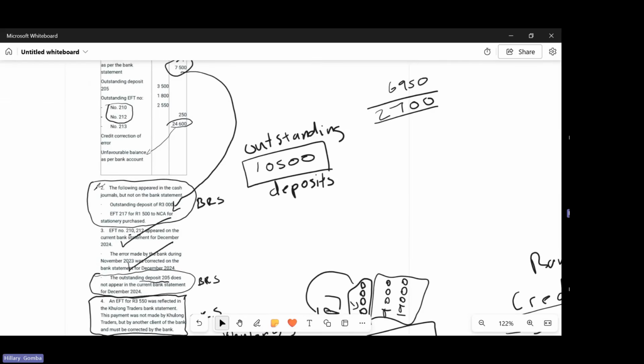So they told us that EFT number 217 for 1.5 to NCA for stationery purchased was not in the bank statement. So we have that 1.5. And then they told us that EFT number 210 and 212 appeared on the bank statement, which is this one and this one. So the other one did not appear. So you add it. Okay, let me just do this, 2550.